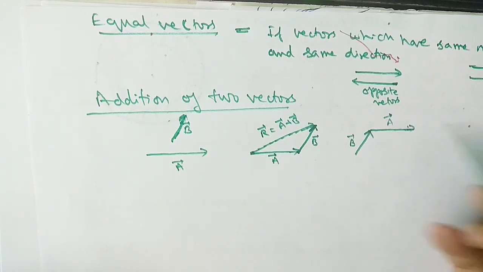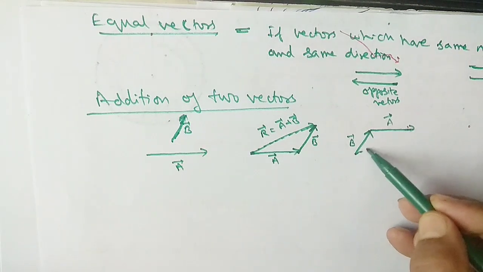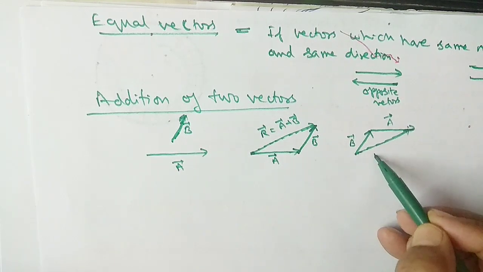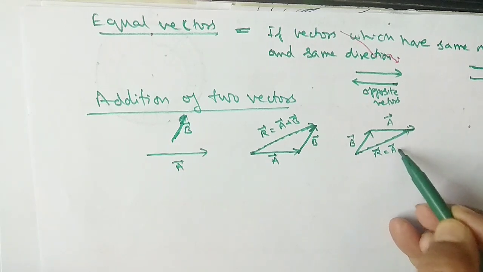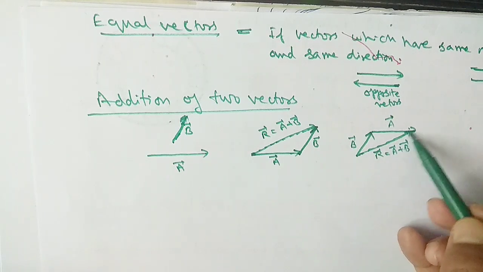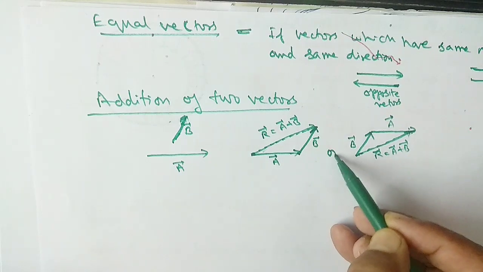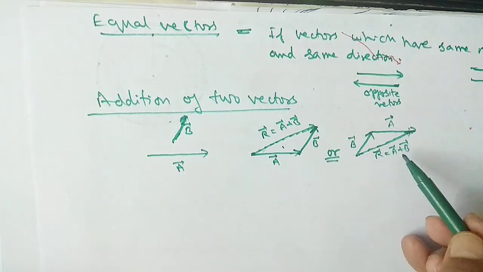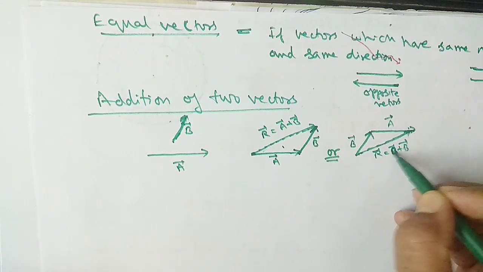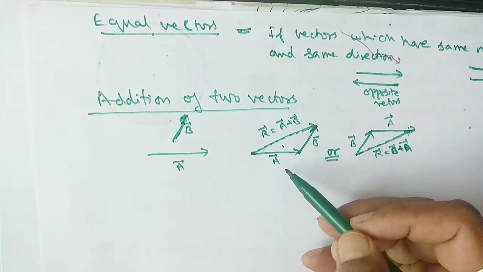Just be careful about its direction and magnitude. Now join the initial and the final points of the two vectors, and here again the resultant is equal to A plus B. You can see there is no effect on the magnitude. The length of the arrow will be the same, and here also no effect. You can do it like this, or like this also. Here you can write R is equal to B plus A, and here R is equal to A plus B, the resultant.